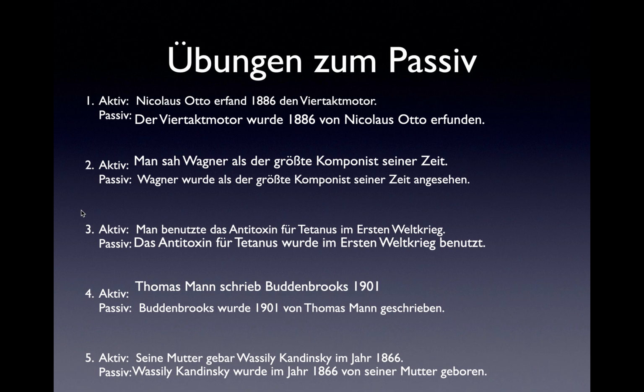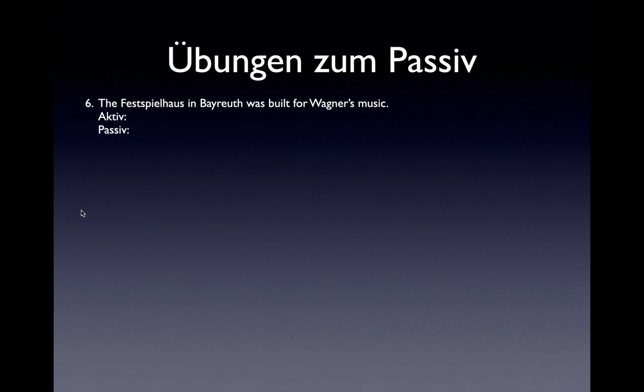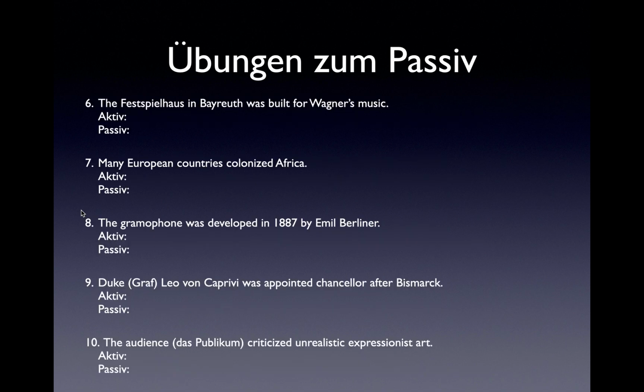For the next exercises, I've given you the English, sometimes in active and sometimes in passive. You need to provide the German for both the active and the passive. For example, in number 6, the Festspielhaus in Bayreuth was built for Wagner's music. This is a passive sentence.